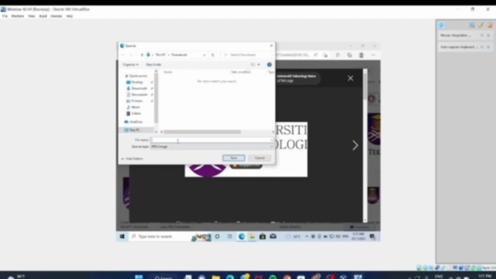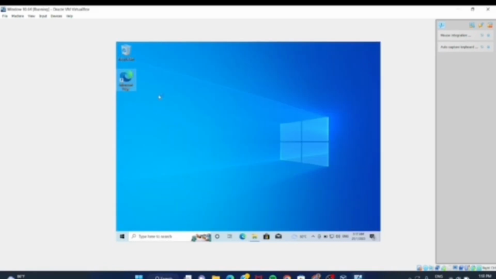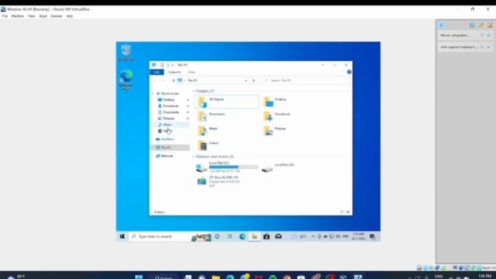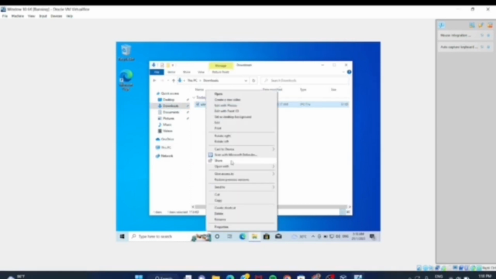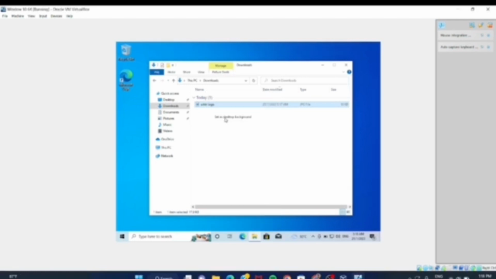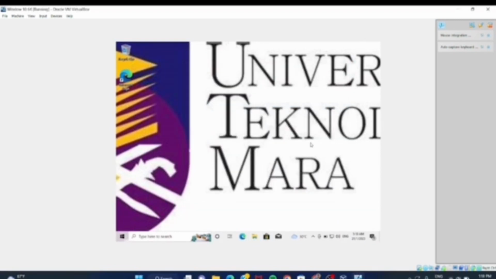Then save the picture into a file and put the file name as UiTM logo. It downloads. And then open the documents and press the downloads part. Press the name that has been set earlier and press set as desktop background, and it's done. That's all for this step.